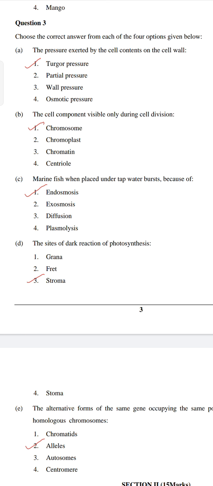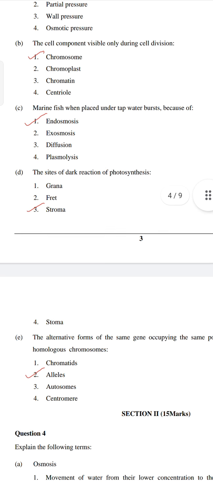D. The site of dark reaction of photosynthesis is: A. Grana, B. Fret, C. Stroma, D. Stoma. Okay, so the answer is stroma.